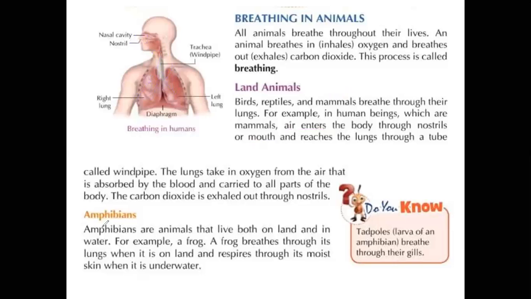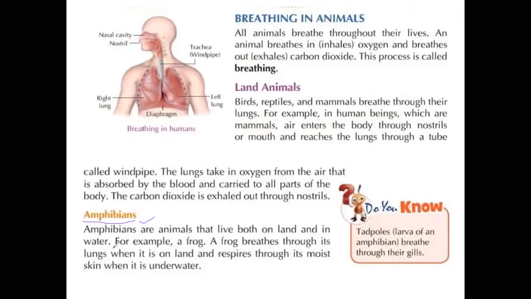Those are the amphibians. Land animals are terrestrial animals, and aquatic animals are water animals. Here another word is amphibians. Amphibians have a specialized property. These organisms can survive on land as well as in water. The best example is frogs. Amphibians are the animals that live both on the land and in water.